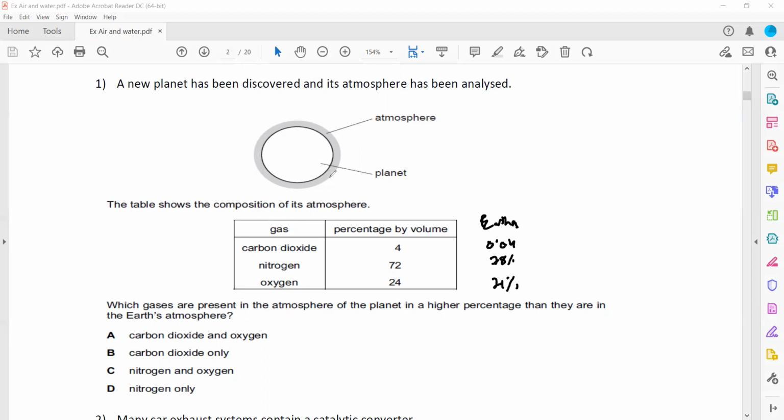Compared to Earth, this is the atmosphere of the planet shown. The question is which gases are present in the atmosphere of the planet at a higher percentage? Carbon dioxide on Earth is only 0.04%, but on that planet it is 4%. So carbon dioxide is higher on that planet. Nitrogen is less. What about oxygen? 21% on Earth, but on that planet it is 24%, so oxygen is more. So the correct answer is carbon dioxide and oxygen. A will be the right answer.